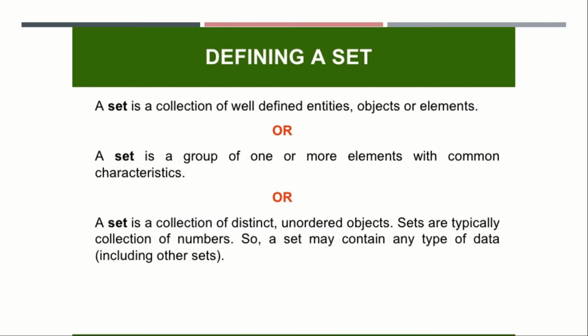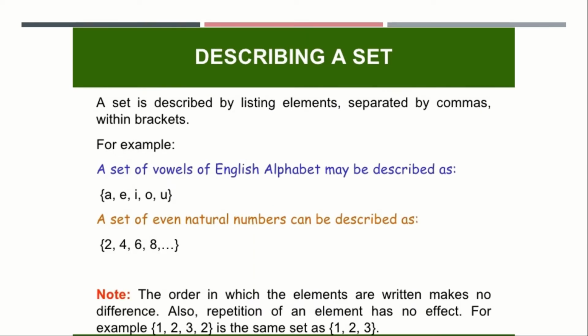If they ask you what is a set, then you can simply write: a set is a collection of well-defined entities. Either it can be alphabets, or the weight of objects, or the past presidents, anything. Either it can be a set of colors. So this is defined as a collection or a set. So how can we describe a set? So this is about describing a set.